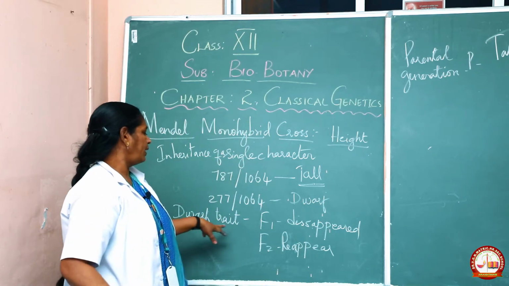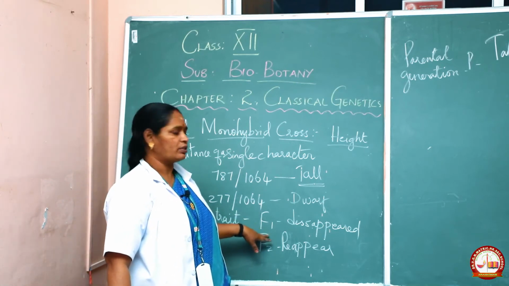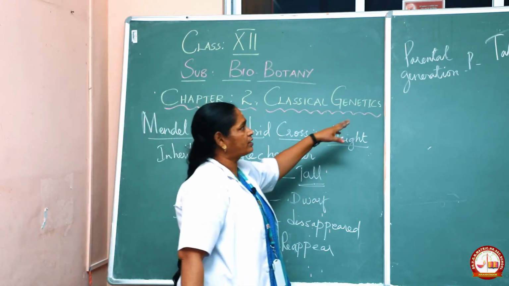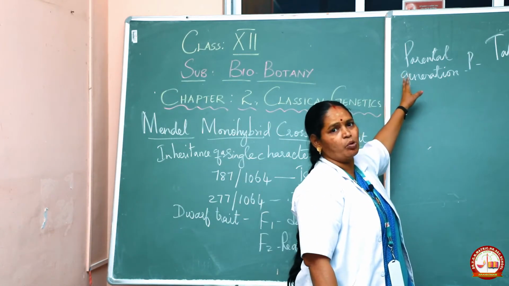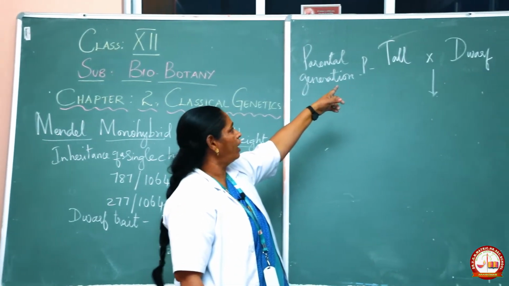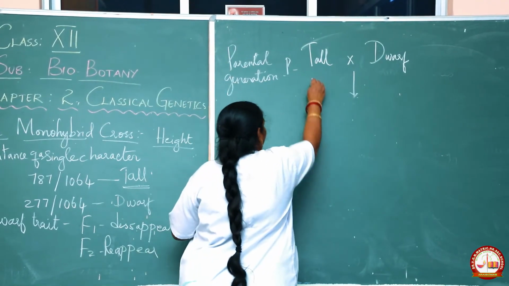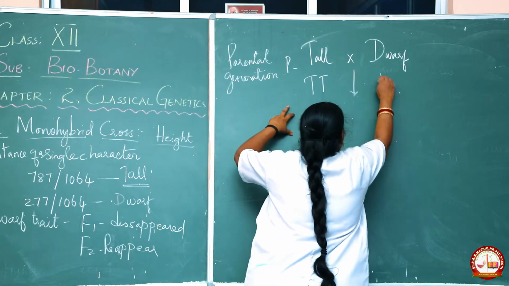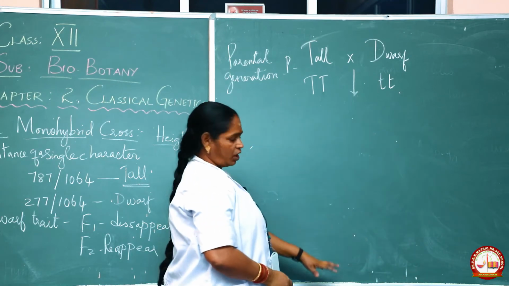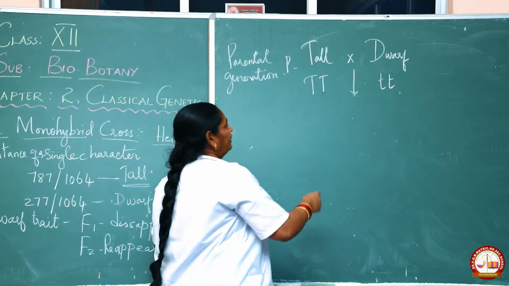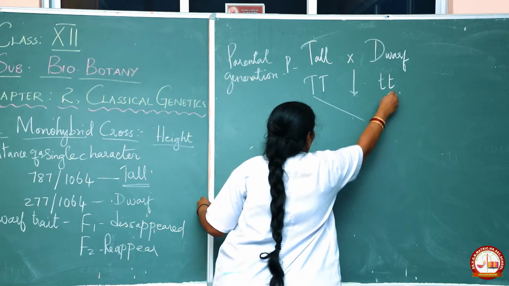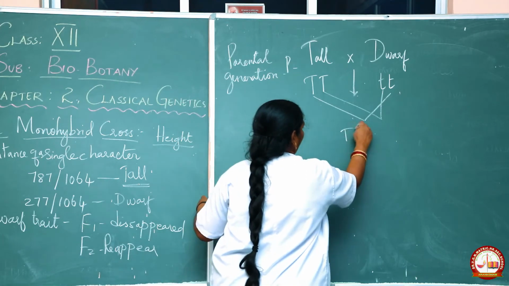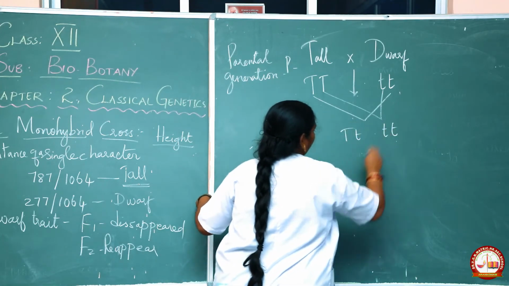Children, the dwarf trait disappears in the F1 generation and reappears in the F2 generation. That we'll see in the cross. In Mendel's monohybrid cross, he crossed a tall plant having the allele capital T with the dwarf plant, small t. What happened? They segregate, and we can have capital T, small t, small t, small t.